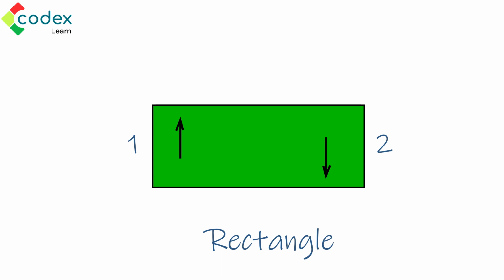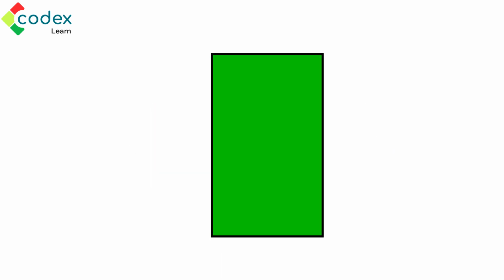Okay, let's look at the final shape. What is this shape? You're right. This is a rectangle. By parallel to each other, I mean both sides of the rectangle never move closer or further away. Even if the rectangle can be drawn differently, they are usually drawn like a stretched out square.